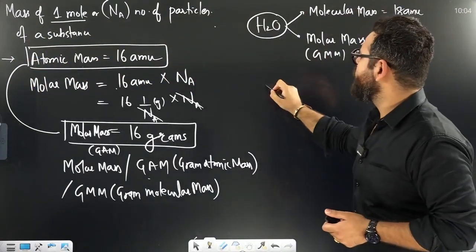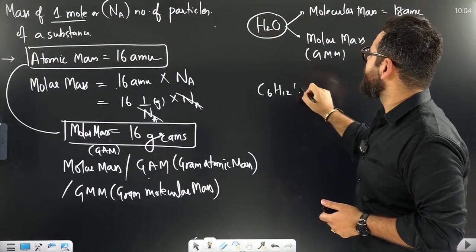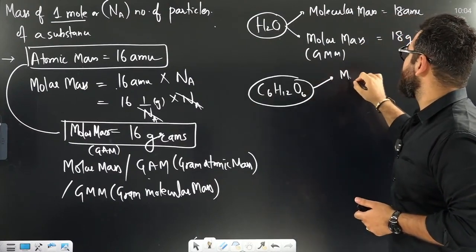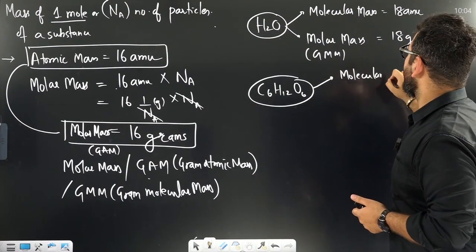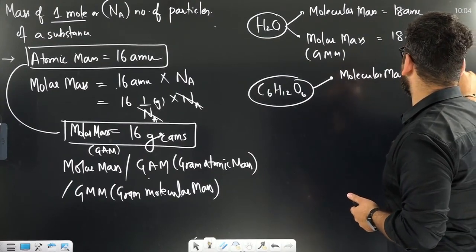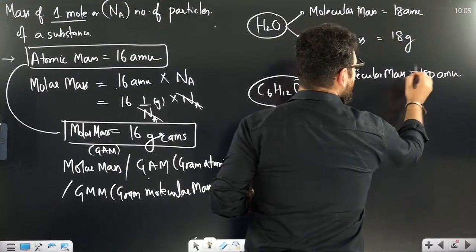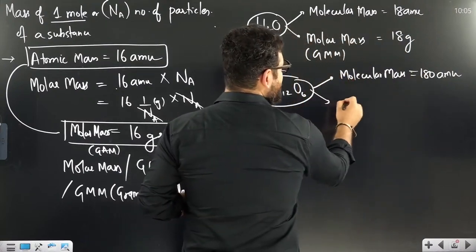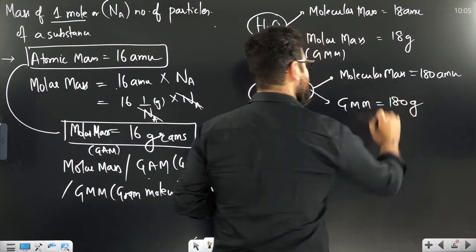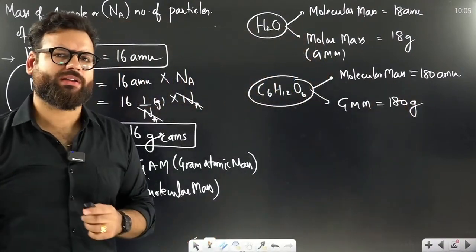Similarly, when I talk about glucose, C6H12O6, its molecular mass is 180 AMU or 180 U. AMU can also be written as U, whereas its gram molecular mass or molar mass will be 180 grams. I hope it is clear.